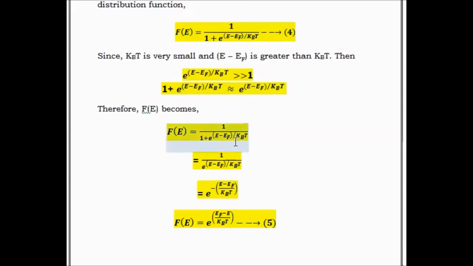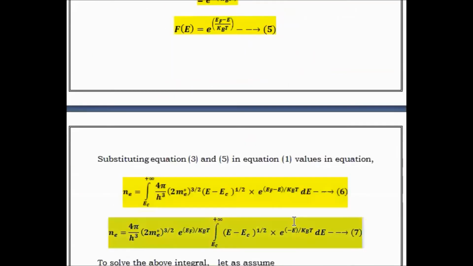So we are changing the values here. Instead of 1 plus e^((E minus EF)/kBT), we are writing this one. On further simplifying, we finally get f(E) is equal to e^((EF minus E)/kBT). Let's consider this as condition number 5.